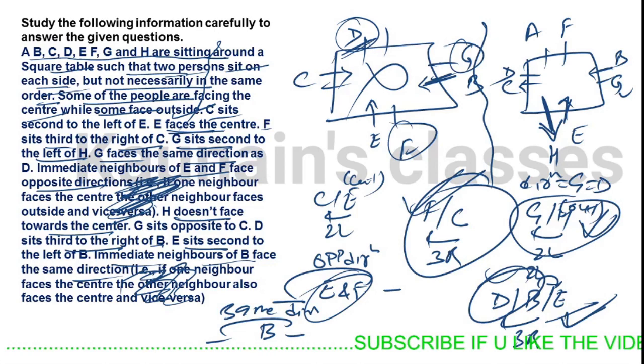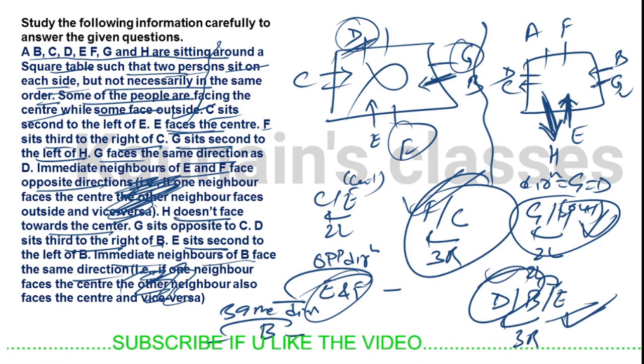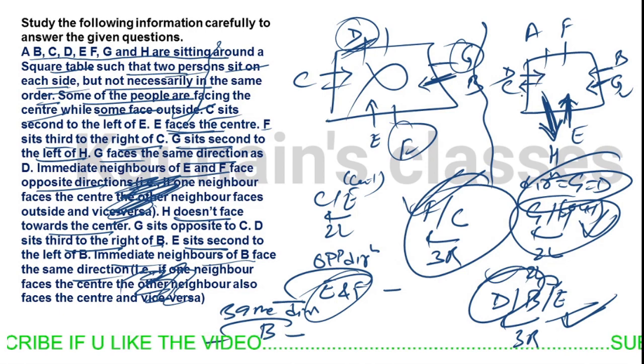We know that the opposite E and F immediate neighbor are facing opposite direction. So E is facing in, H is facing outside. So G would be facing inside. So G and D both face the same direction. So D is facing inside.